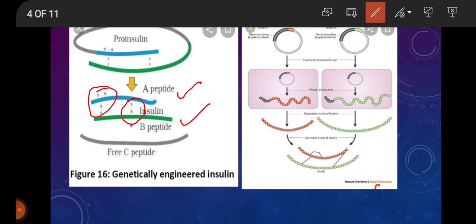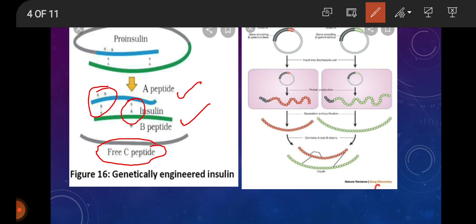In mammals, insulin is synthesized as a prohormone that needs to be processed to become a mature and functional hormone. It contains an extra stretch called C peptide. You can see here, this is the extra stretch or free C peptide. C peptide is absent in mature insulin and is removed during maturation into insulin.